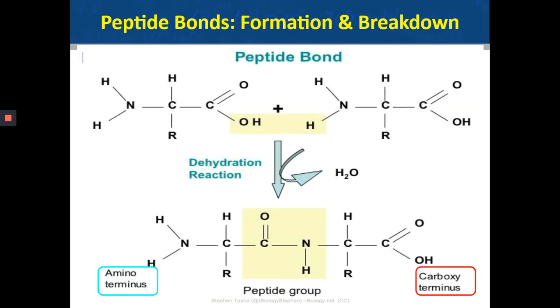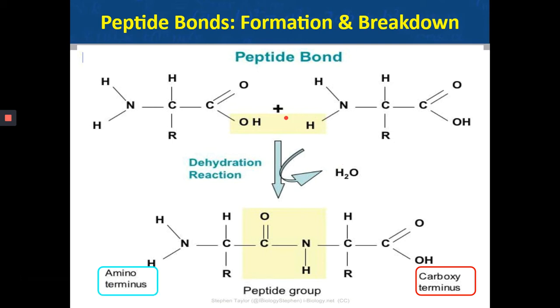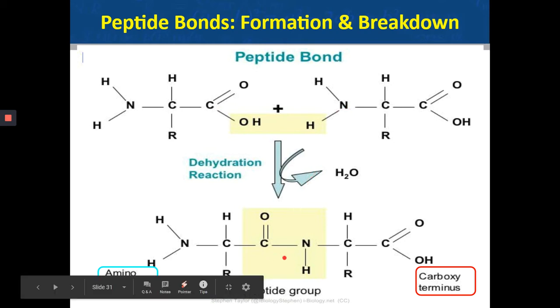Here is a still image of how condensation happens. Condensation is also referred to as dehydration synthesis, meaning water is getting removed, so it's a dehydration reaction, and because of the water removal, C can bond with N and form a peptide group.